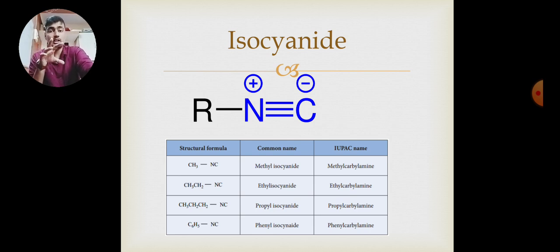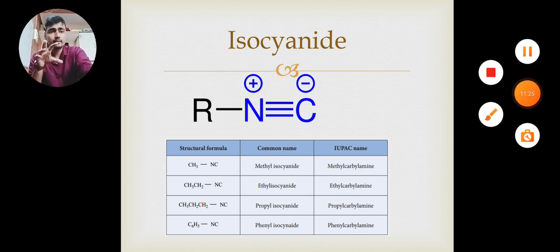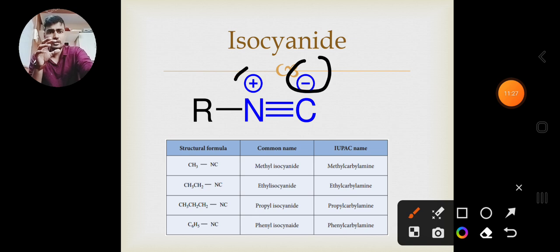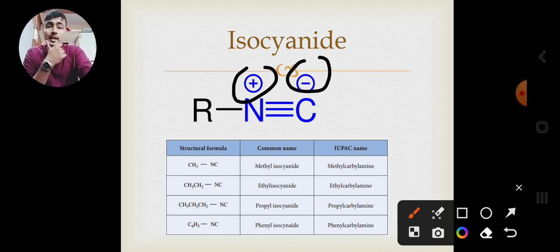That's why it is called isocyanide. Now why this plus and minus? Why are these plus and minus signs given? Any guesses? Because carbon has a valency of 4, but here carbon is only making 3 bonds. So one extra electron, that will be minus, or one lone pair of electrons. And similarly nitrogen has a valency of 3, but it is making an extra bond, so it has a plus charge.